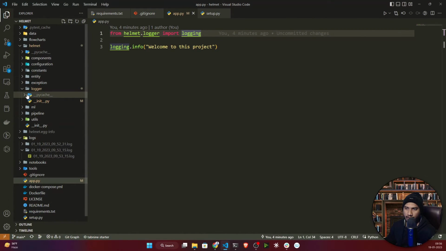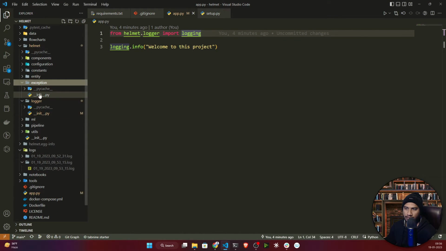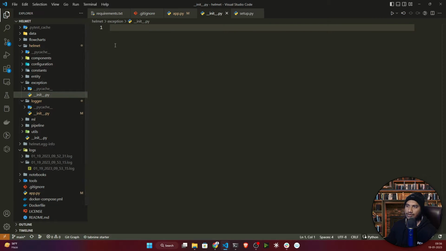So here another folder I have created, called exception. I'll open this one, and inside I have created one constructor file. Here I will write my custom exception code. Similarly, I referred to the Python documentation and prepared a custom exception for this project. You can use this custom exception in any project. So let me write it here.